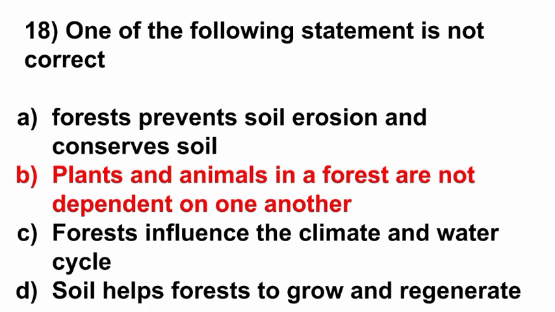18th question, one of the following statements is not correct. Options: forest prevents soil erosion and conserves soil; plants and animals in a forest are not dependent on one another; forests influence the climate and water cycle; soil helps forests to grow and regenerate. Here the correct answer is option B, plants and animals in a forest are not dependent on one another.